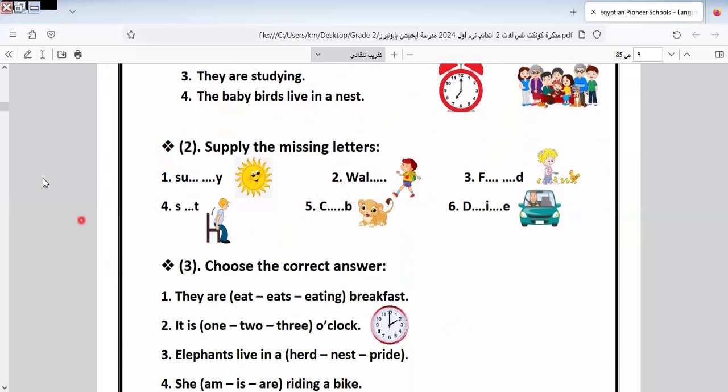This one. Here we have the missing letters. Here is sunny. Here is walk. Here is feed. Here is drive. Drive, written like this. I will write it to make it easy. Okay, this is called drive. So we have here R and we have here V. Okay, here is go. Here is sit. Let's answer the rest of the exercise related to this unit.